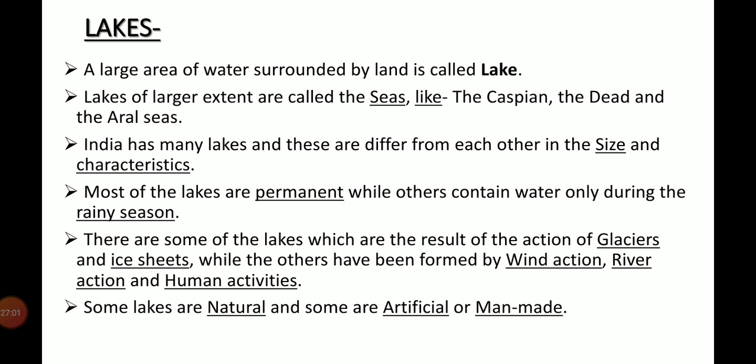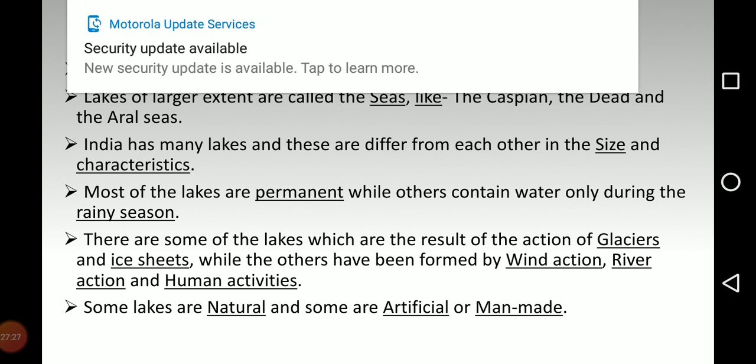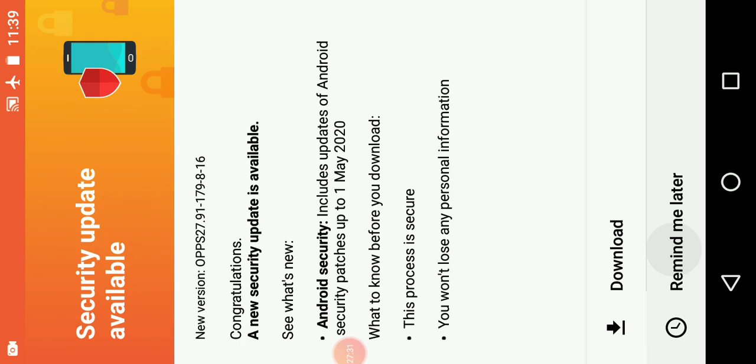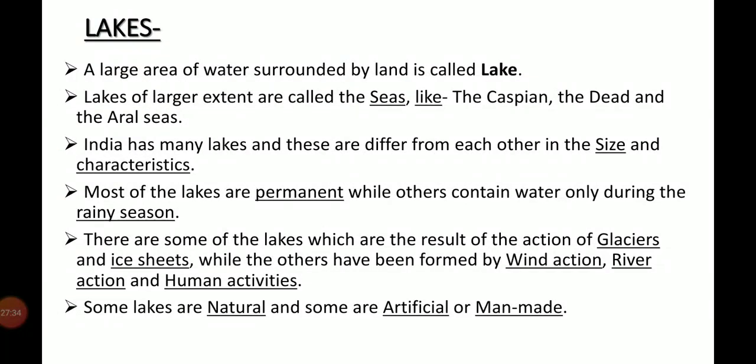A large area of water surrounded by land is called a lake, and lakes of larger extent are called seas, like the Caspian Sea, the Dead Sea, etc. India has many lakes and these differ from each other in size and characteristics. Most of the lakes are permanent, while some contain water only during the rainy season.